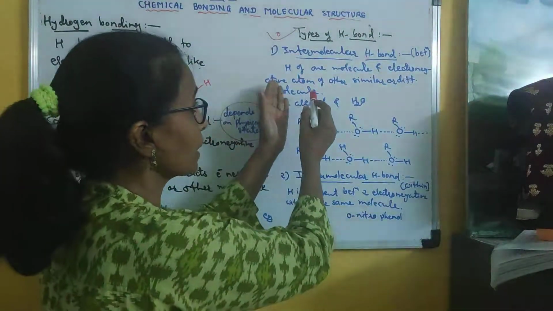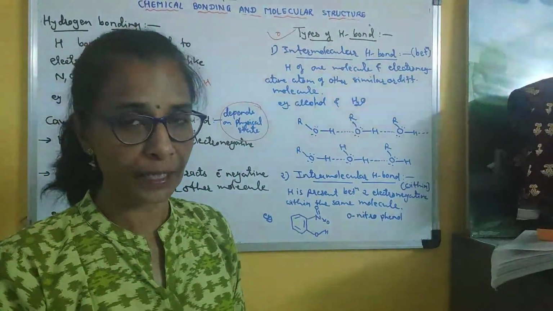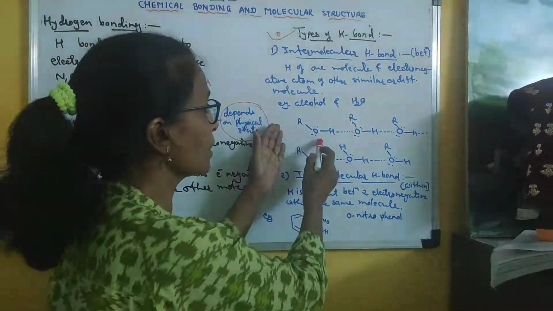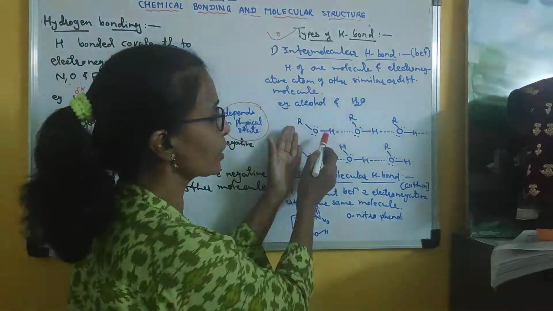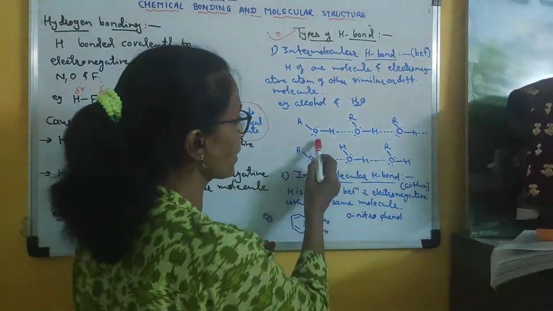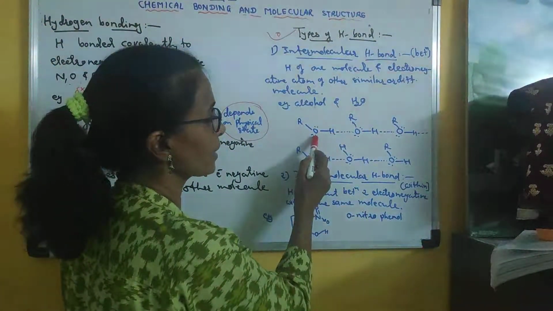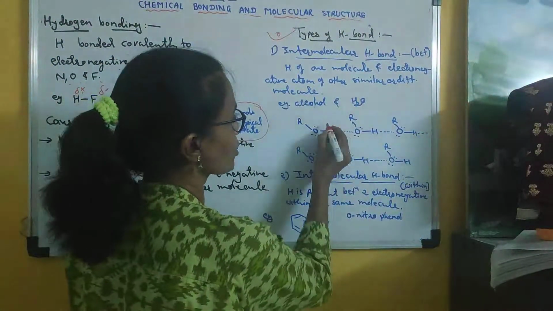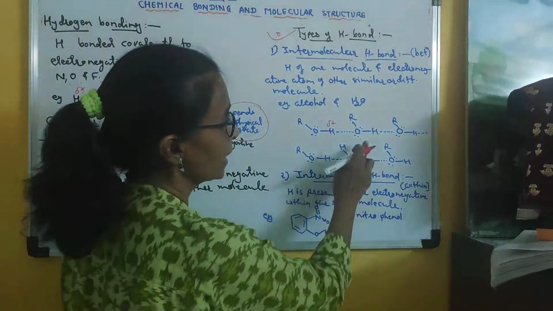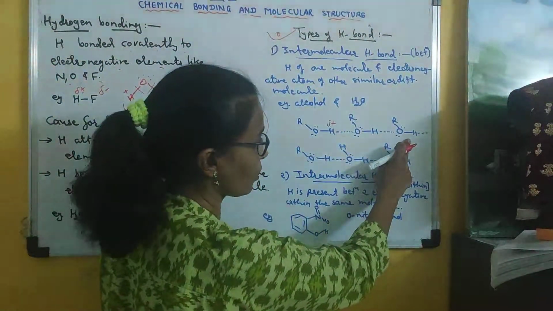But if the H bond is present between two different molecules, clear, suppose alcohol is dissolved in water. If we take only alcohol, the general formula we write is ROH. Clear? So here H is directly attached covalently to the oxygen atom. So this hydrogen is positively charged. Clear? This is another alcohol molecule. This is a third alcohol molecule.